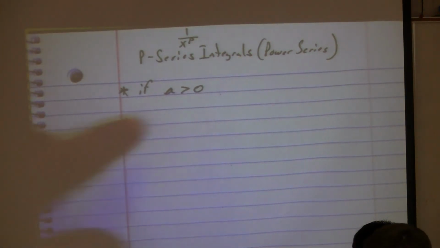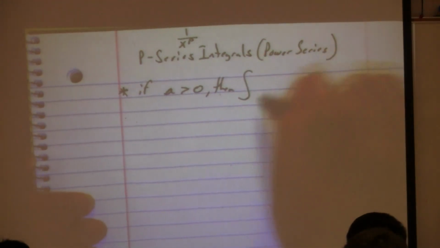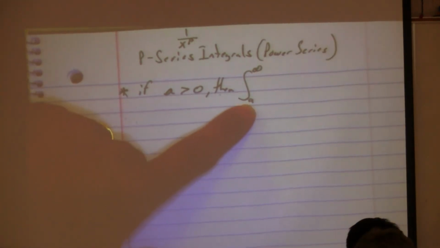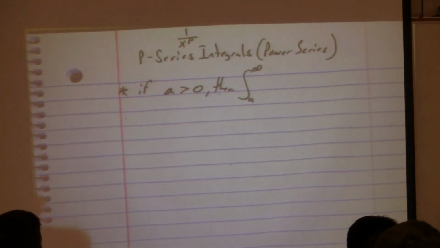So if a is greater than 0, then we can know whether this integral from a to infinity converges. We're just kind of lucky when it's 1, because we can get the answer real fast.